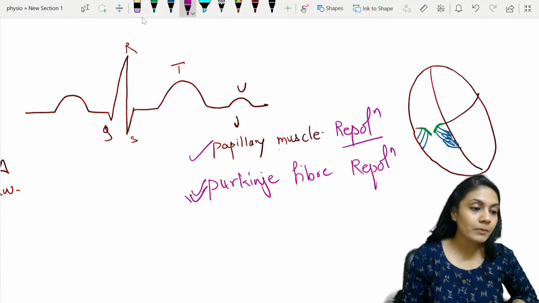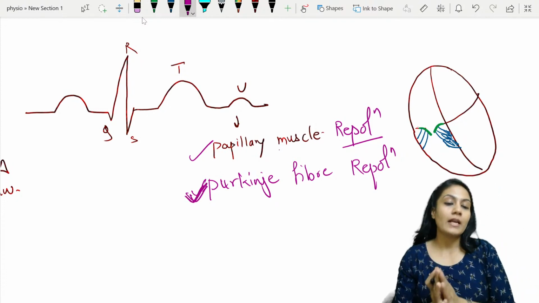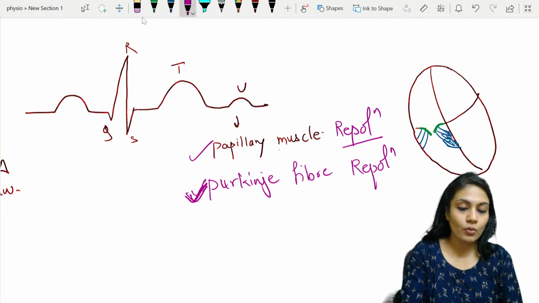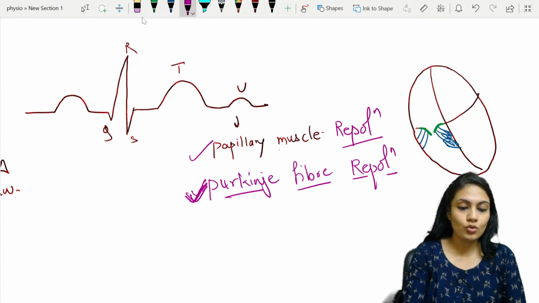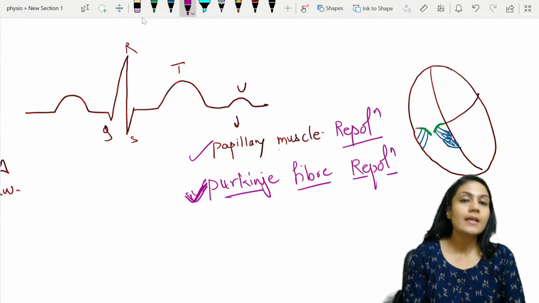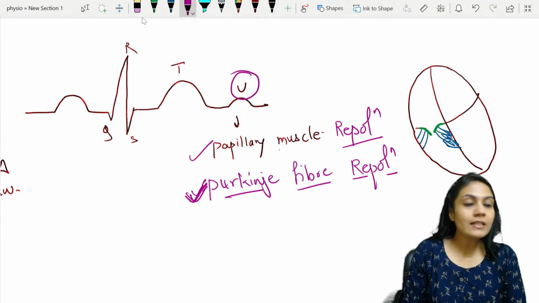The most accepted theory is this, Purkinje fiber का repolarization, that is going to give you what? That is going to give you the U wave. Usually it is not seen in the normal ECG, but yes, sometimes it may be seen. But ये सारे leads में नहीं दिखेगी.